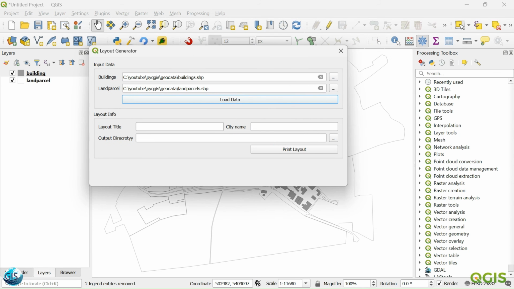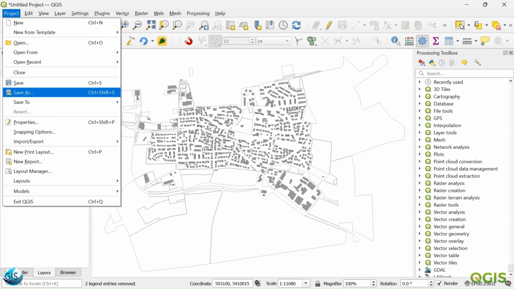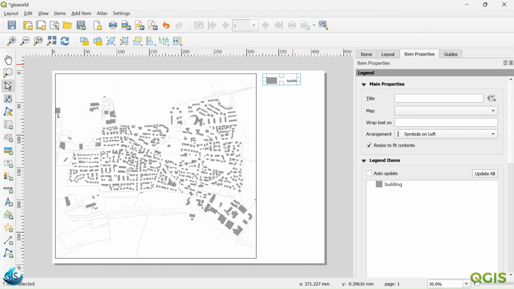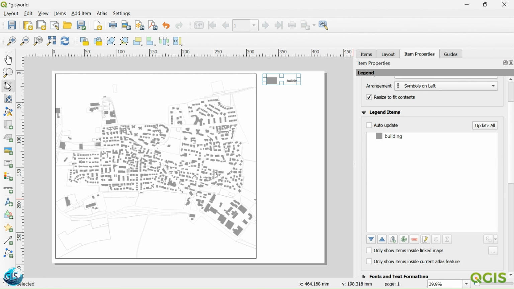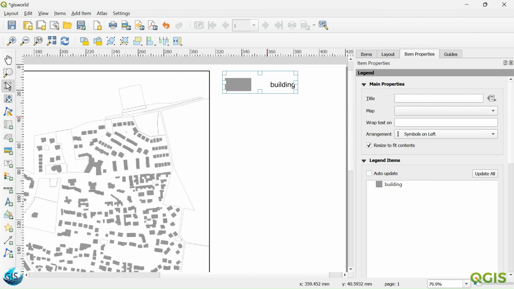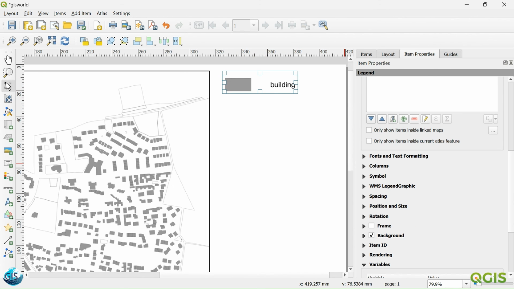Great. And GIS world print. Let's see if everything works properly or not. Yeah, perfect. You have already seen that we have a bunch of layers. For example, here we had a building layer, land parcels. We can select them, choose them, and customize them. Right now, you can customize all the things here.